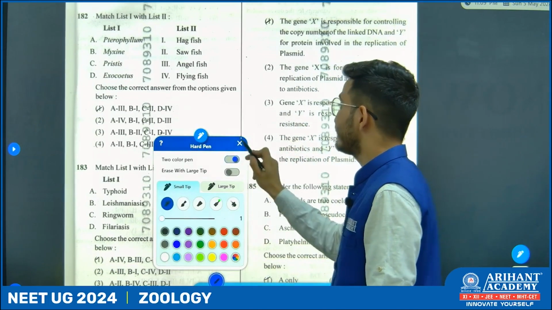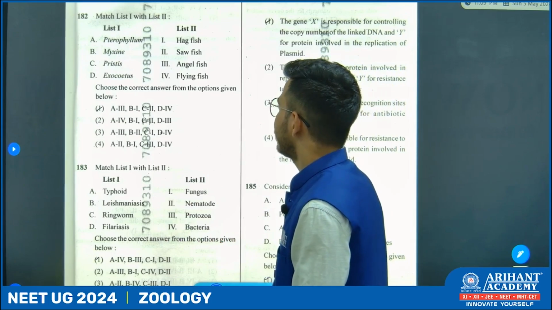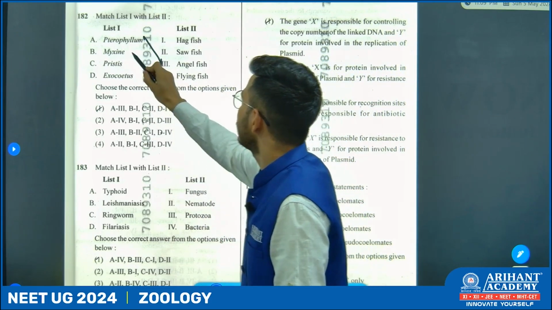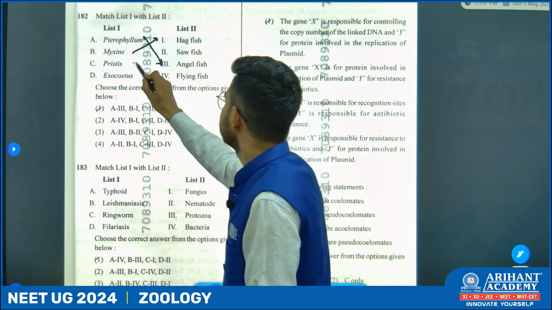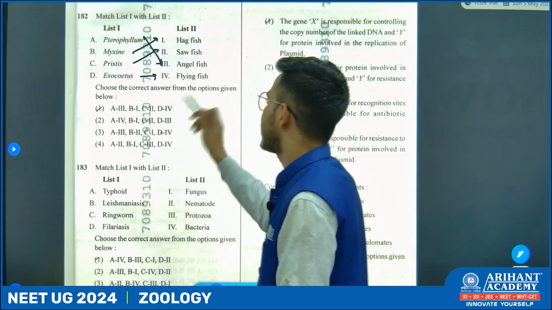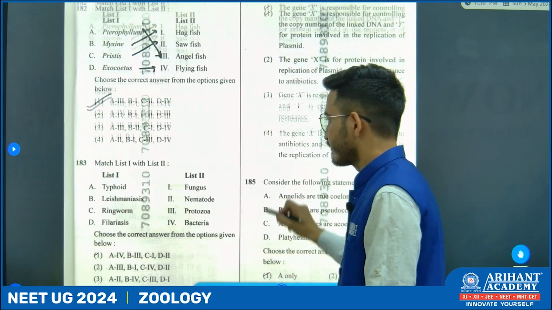Now next one is scientific names of different fishes. So Pterophyllum is angelfish. Myxine is the scientific name of hagfish. Pristis is the scientific name of sawfish, and Exocoetus is the flying fish. So option number A.